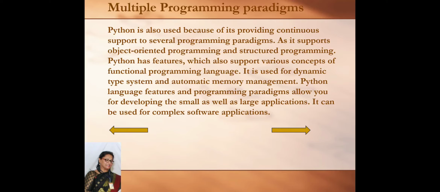It is used for a dynamic type system. As I told you, the data type will automatically be adjusted for the variable whenever you input the data. In the last example, we wrote num1 equals 15, which means 15 is an integer value, then the variable data type will be adjusted automatically. So that is known as a dynamic type system.